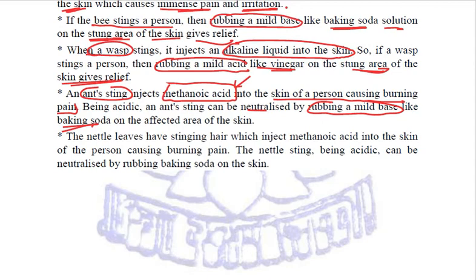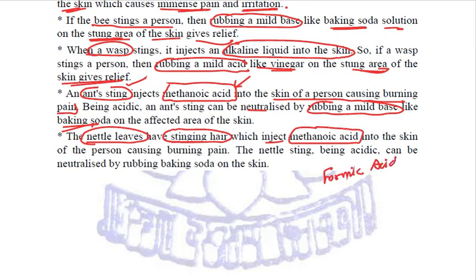Even the plants, for example nettle leaves, have stinging hair. They also sting and inject methanoic acid just like ants. Another name for methanoic acid is formic acid. So nettle leaves and ants both inject methanoic acid into the skin of a person, and this acid causes burning pain.